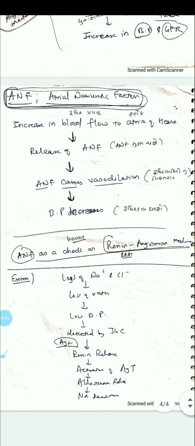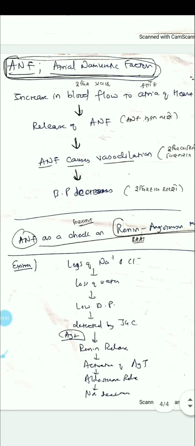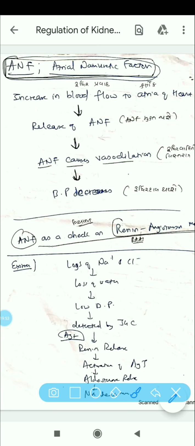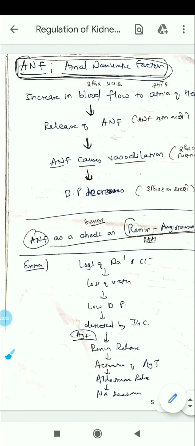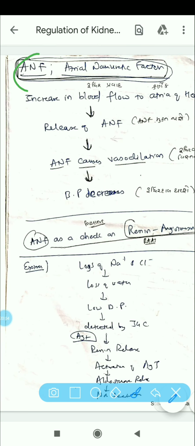Now we'll talk about the check-on role on the RAS mechanism. That is the control. What controls the RAS mechanism? We need some sort of control, just like in a school, we need to have some control on you. So let's talk about the ANF. ANF stands for atrial natriuretic factor.